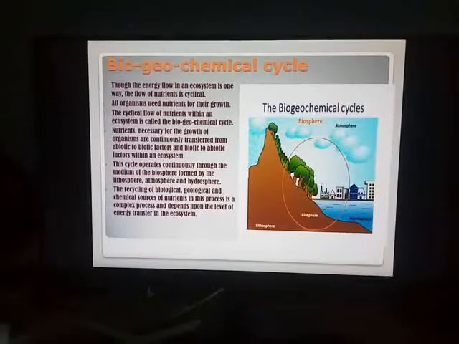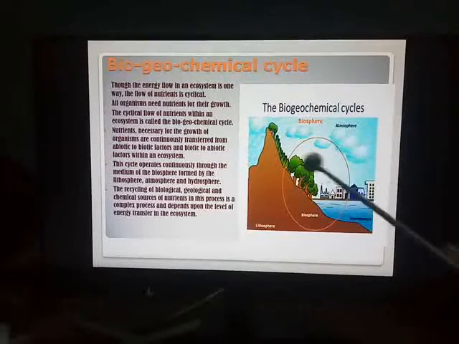Now these nutrients which are necessary for the growth and survival of all the living organisms, they are continuously in action within an ecosystem. They are transferred from abiotic to the biotic factors, from the biotic to the abiotic factors. How? Just now we have taken the example of decomposers. What are decomposers doing? The nutrients they are sending in the water, air or soil. Means decomposers are living organisms. So it is transferred from biotic to abiotic factors.